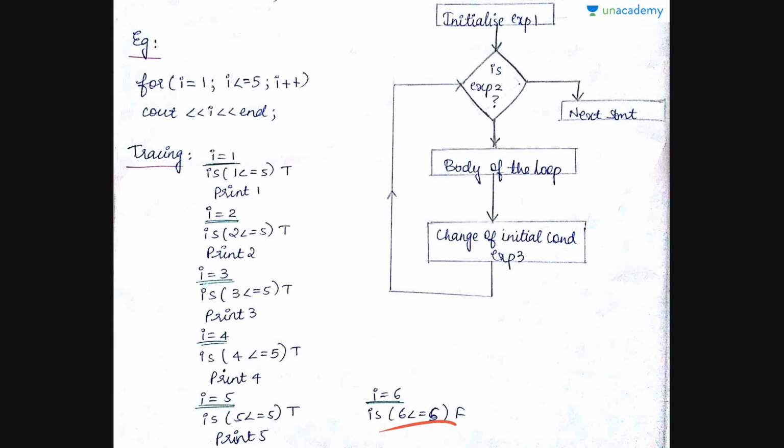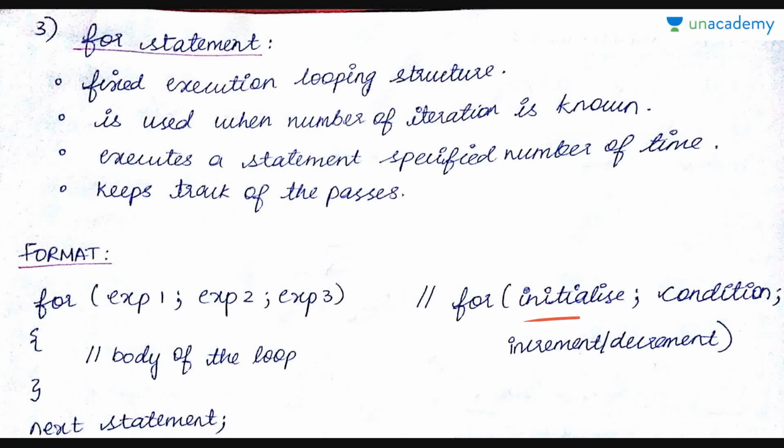Another important thing is, it's not necessary that all three, that is initialization, condition and increment, should be present. If one is not present, you can just leave it empty by just putting a semicolon. The main important thing is you should have semicolons between them. And if you're having many initializations together, you can use a comma, like expression 1 comma expression 2. For the condition, if you're having two things, you can do that. You can use two loop variables at the same time also.